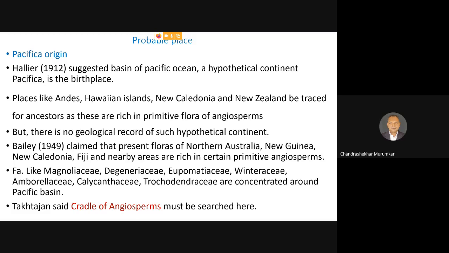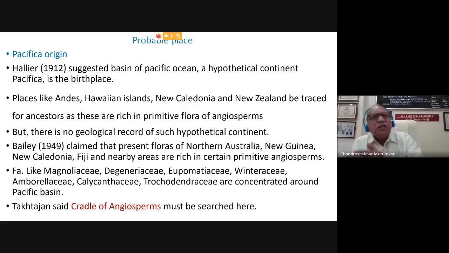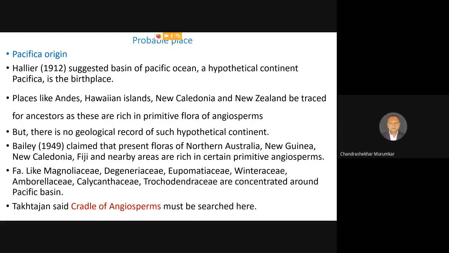Now, the places which are present near the Pacific Ocean, like the Andes, Hawaiian Islands, New Caledonia, New Zealand, they can be traced for the ancestors because these areas are much richer in primitive flora of angiosperms. So the present day flora of angiosperms, which contains the maximum number of primitive families, is spread in this zone, in this area.